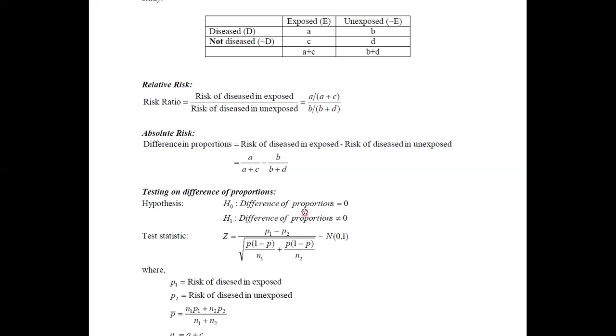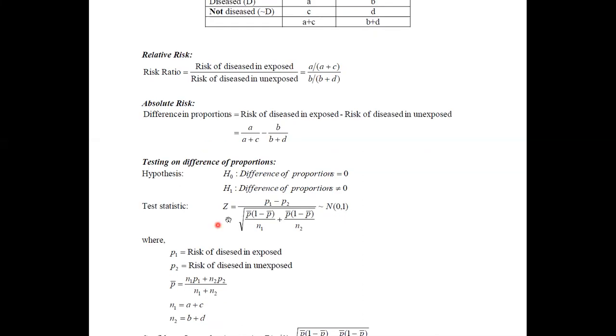And to test these proportions, you can simply use the Z test, and the Z statistic can be written in this form: P1 minus P2 divided by square root of P bar into 1 minus P bar divided by N1 plus P bar into 1 minus P bar divided by N2, where this Z follows a standard normal distribution.